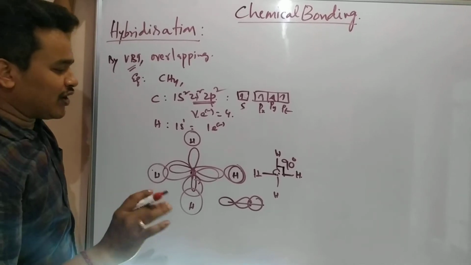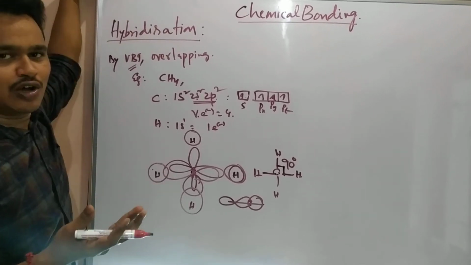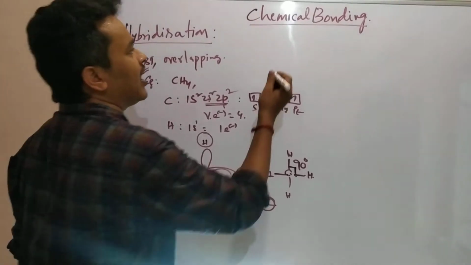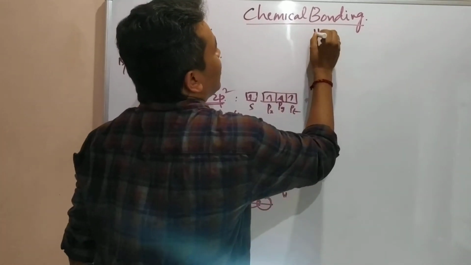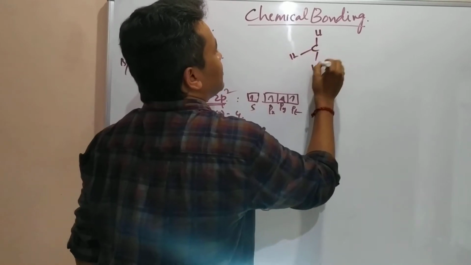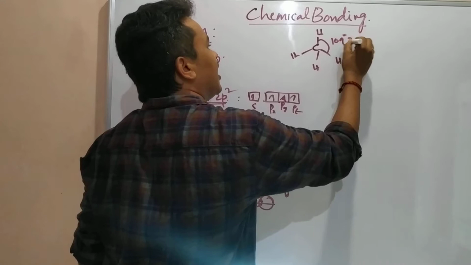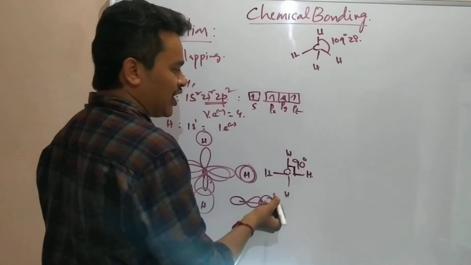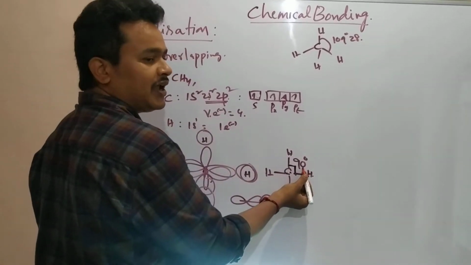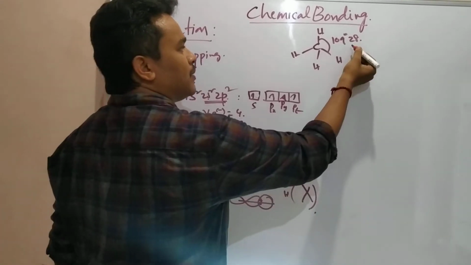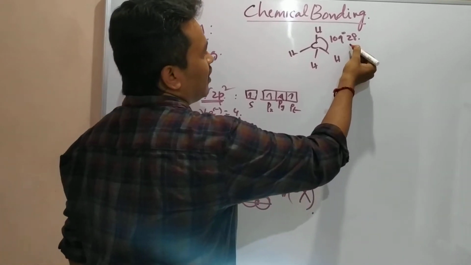But originally, we already know the methane structure. What is the bond angle in methane? According to our knowledge, the observed bond angle is 109 degrees 28 minutes. According to VBT it comes 90, which is not correct.